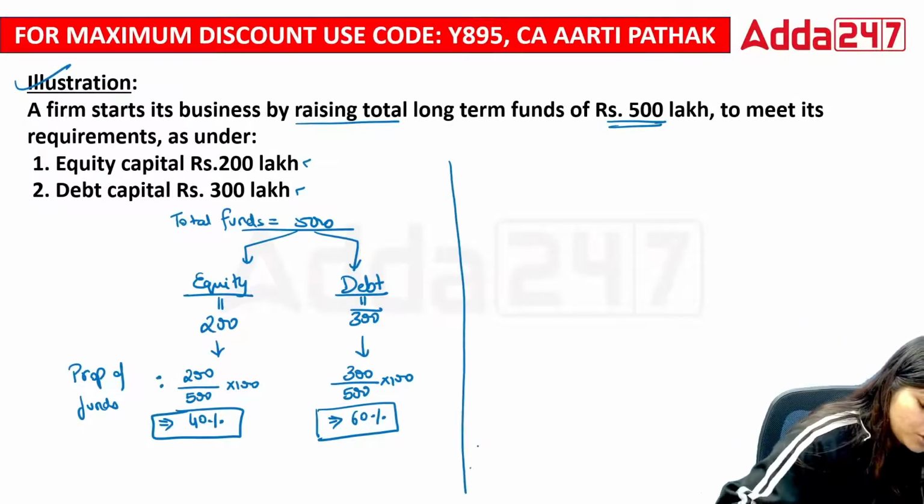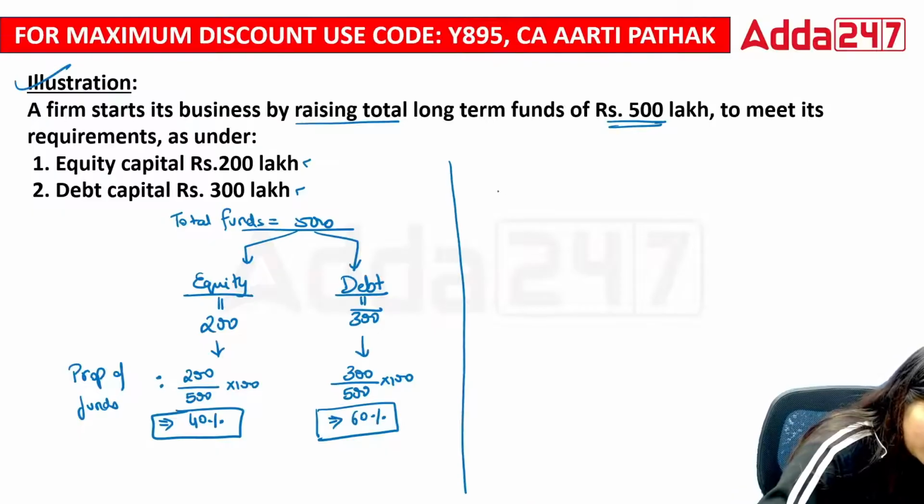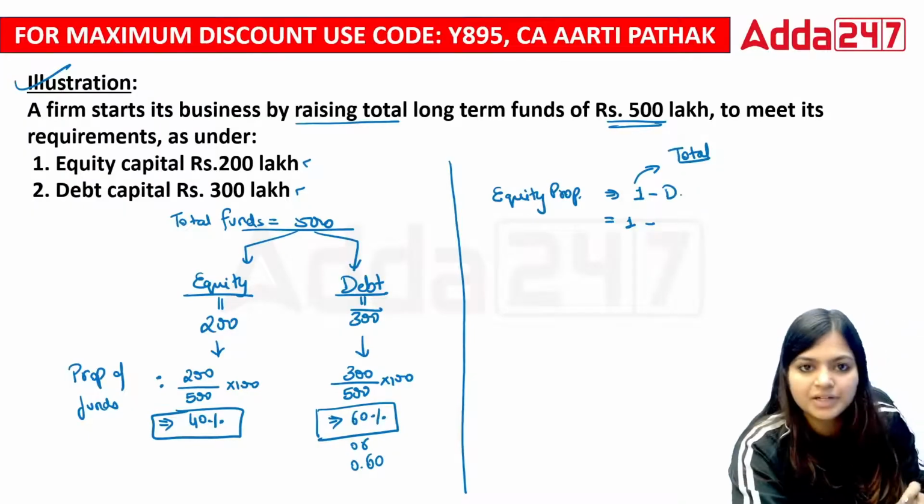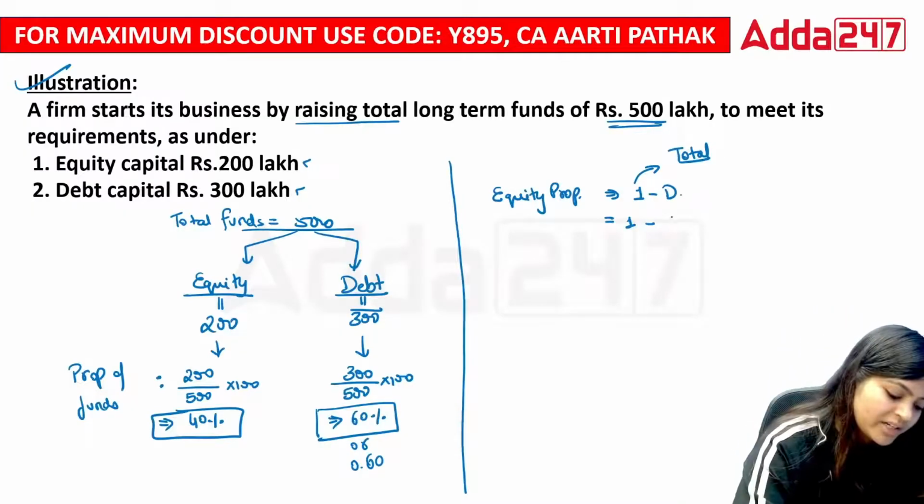Or you can also go with this if you want to know about equity proportion. You can subtract 1 minus D. Suppose we take only 1 as your total. So 1 minus D, where D is the debt percentage. You can write 60% or 0.60. Yes, you can write 100 minus D percentage, or 1 minus 0.60.